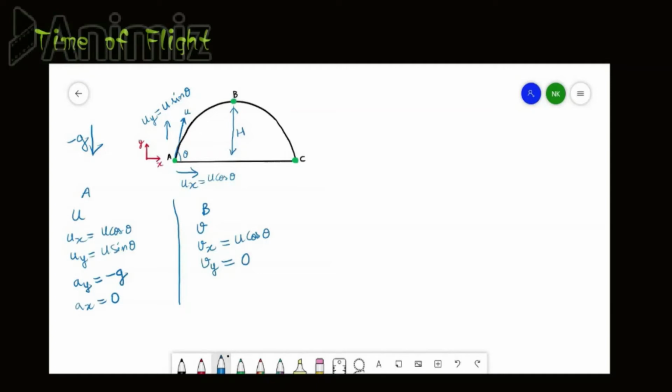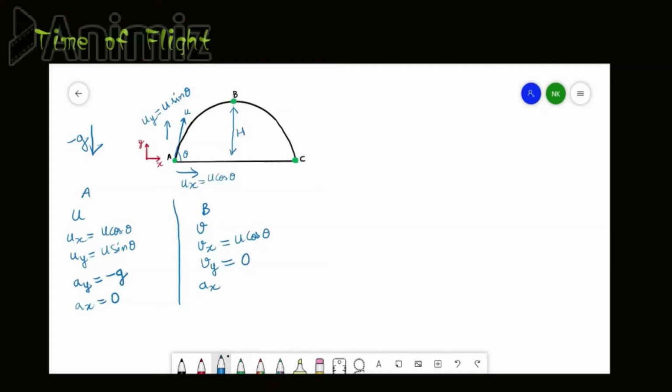Why is it 0? Because at point B the projectile changes its direction as it has already reached its maximum height. So beyond point B it will start a decline, and at point B it changes its direction, so velocity in the vertical direction has to be 0. So vy is 0.